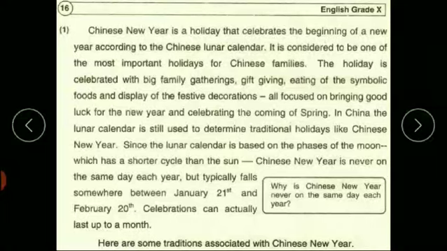Okay, students, let's start with our unit number 2, the Chinese New Year. So please come to page number 16 of your textbook.